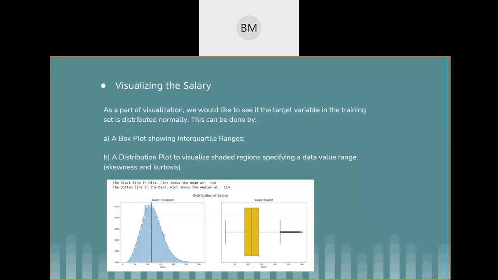So I think the results we can see in the graph are very good. The mean and median were 116 and 114 respectively.